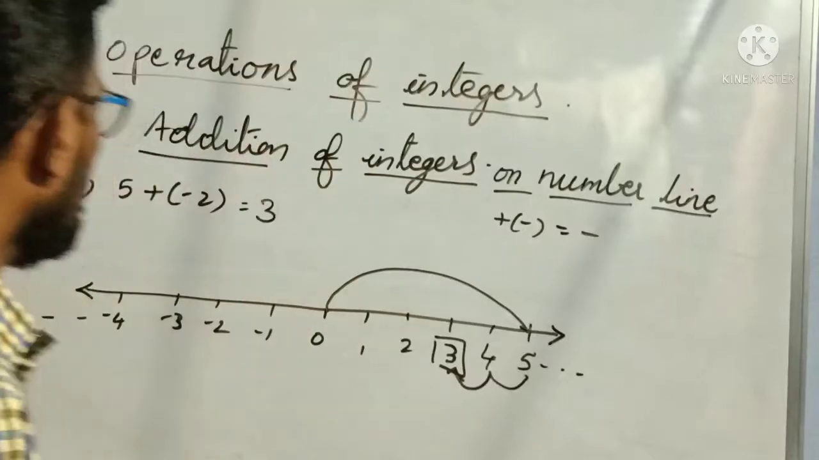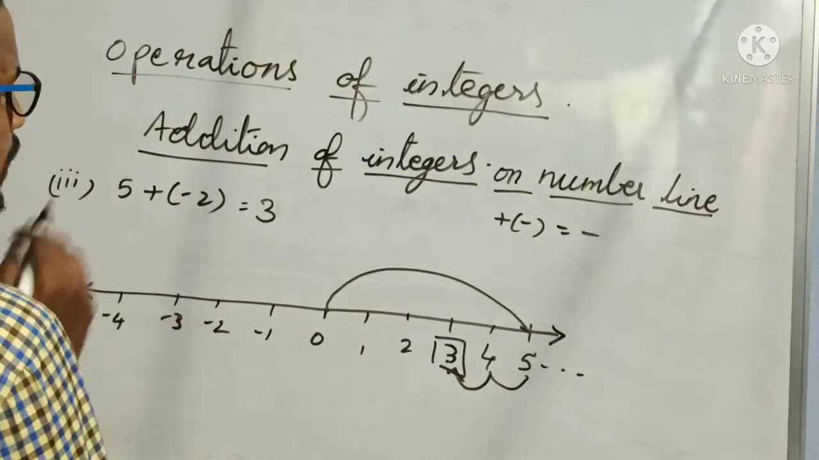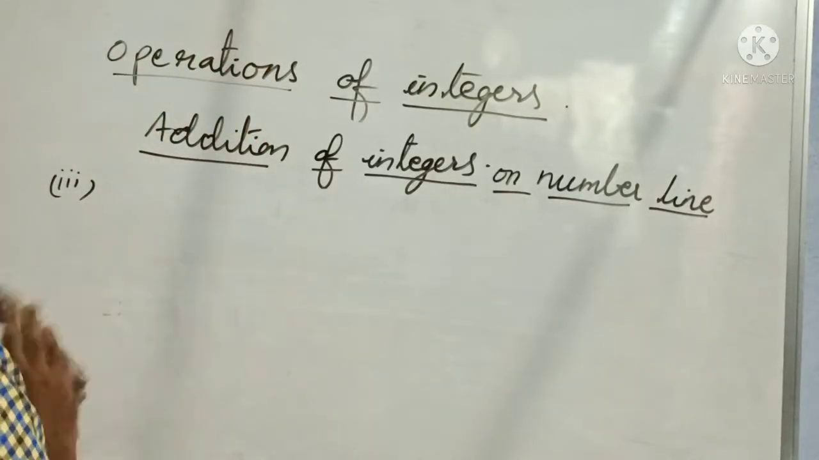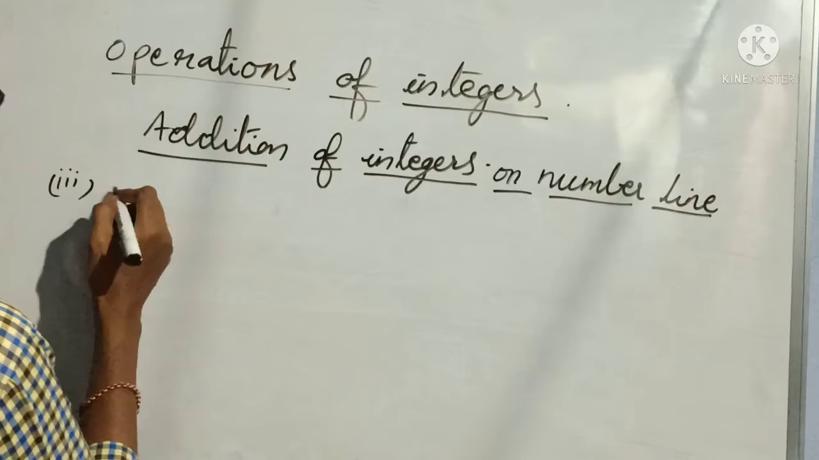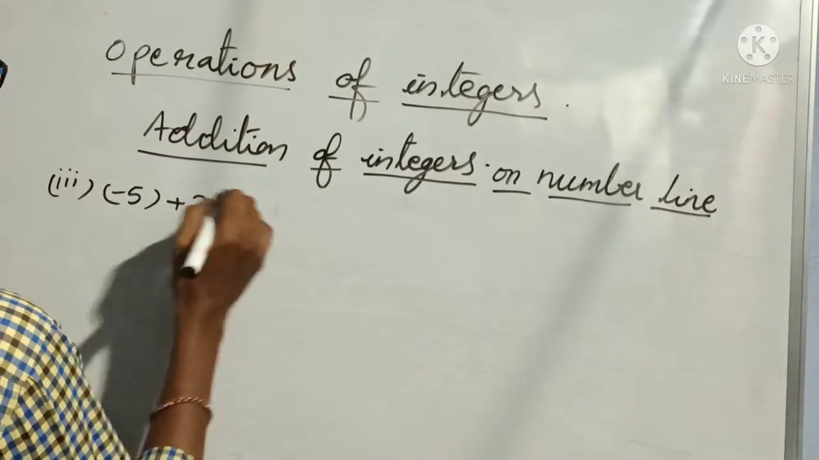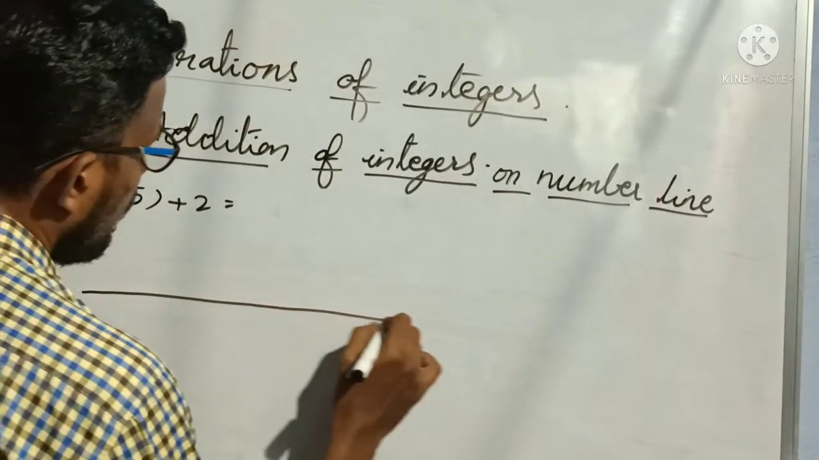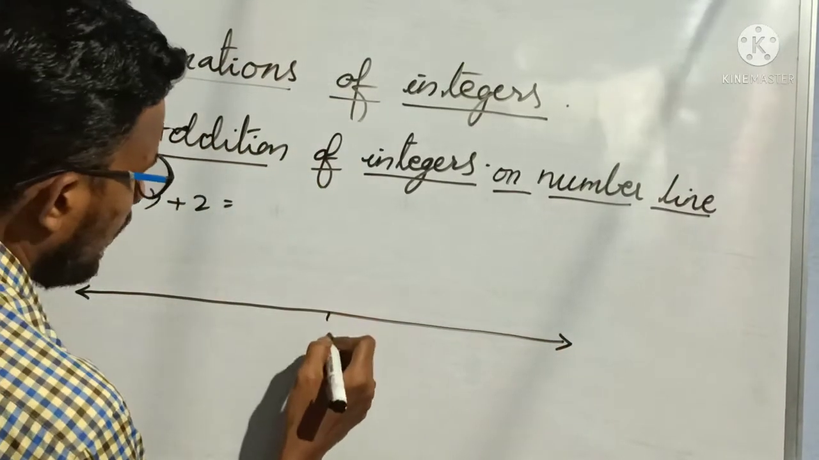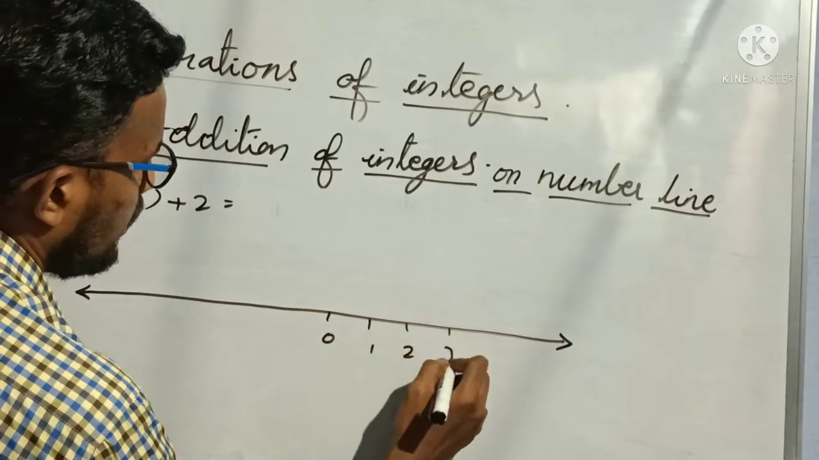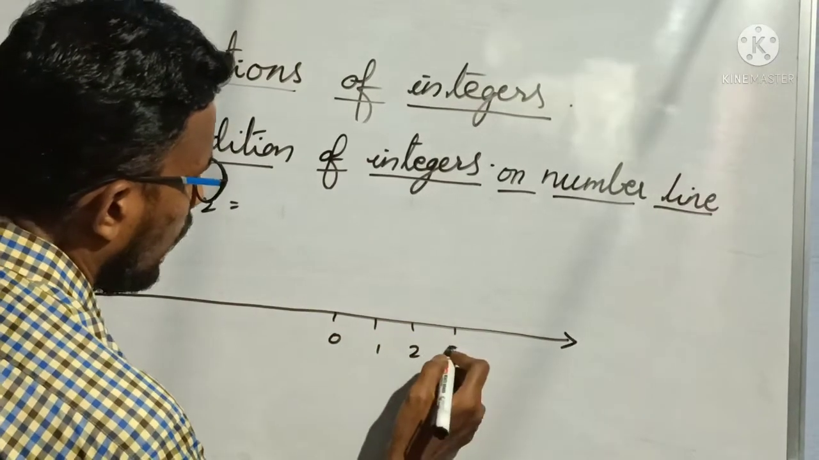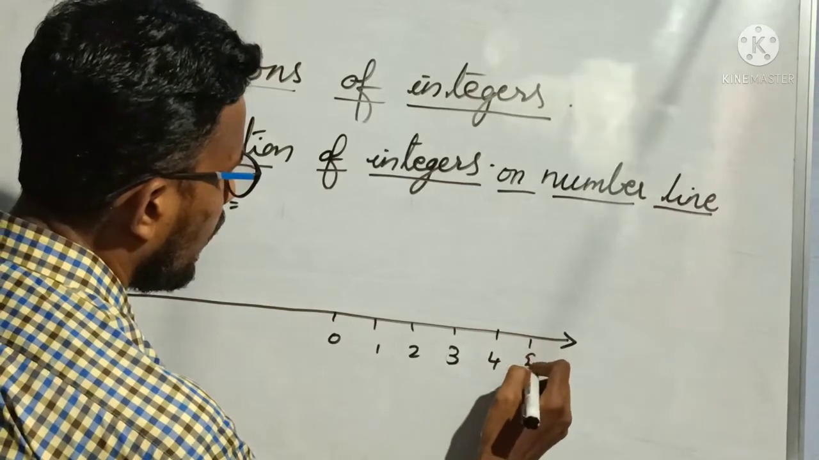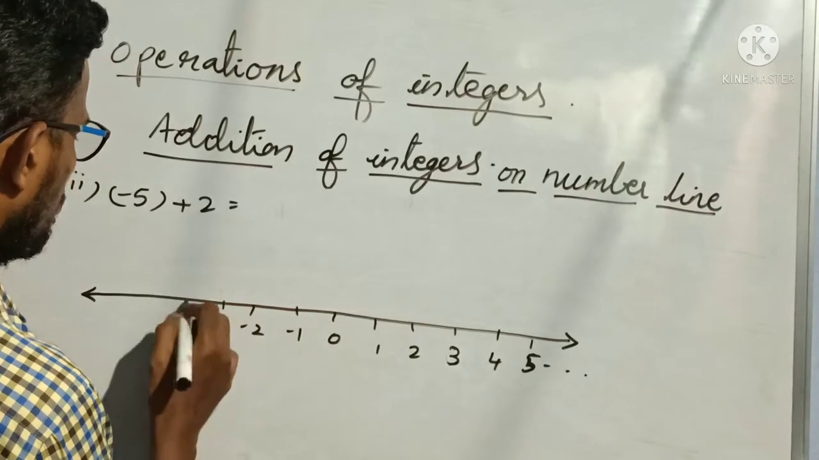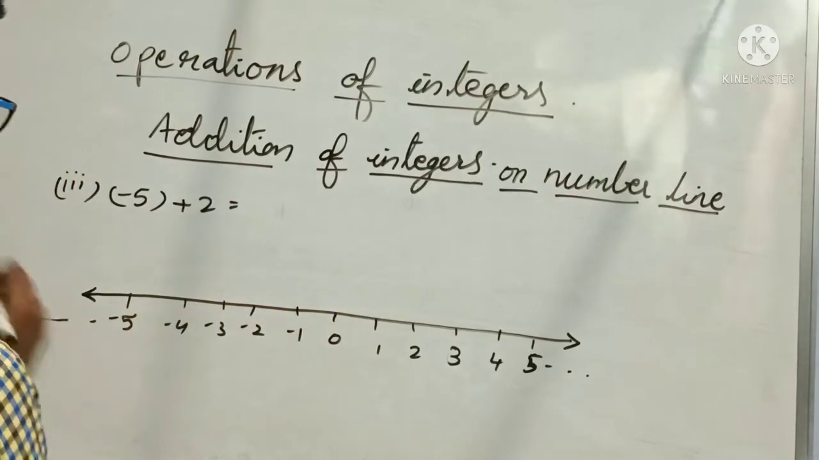In the same way, if we are taking a negative integer first, and afterwards a positive integer, then how we have to do that, we will discuss now. Okay? In the same way, if I take -5 plus 2, then how is it? So here in the middle 0 as it is. Right side positive integers 1, 2, 3, 4, 5 and so on. Left side negative integers -1, -2, -3, -4, -5 and so on.